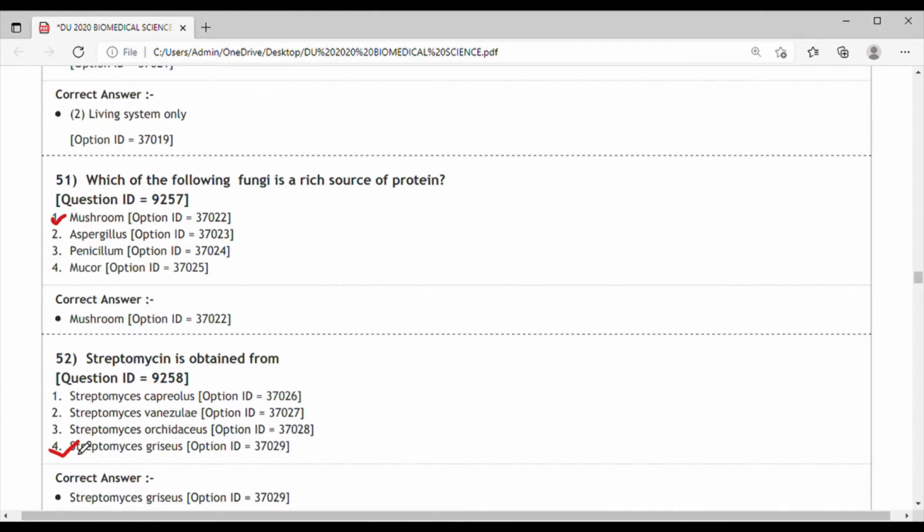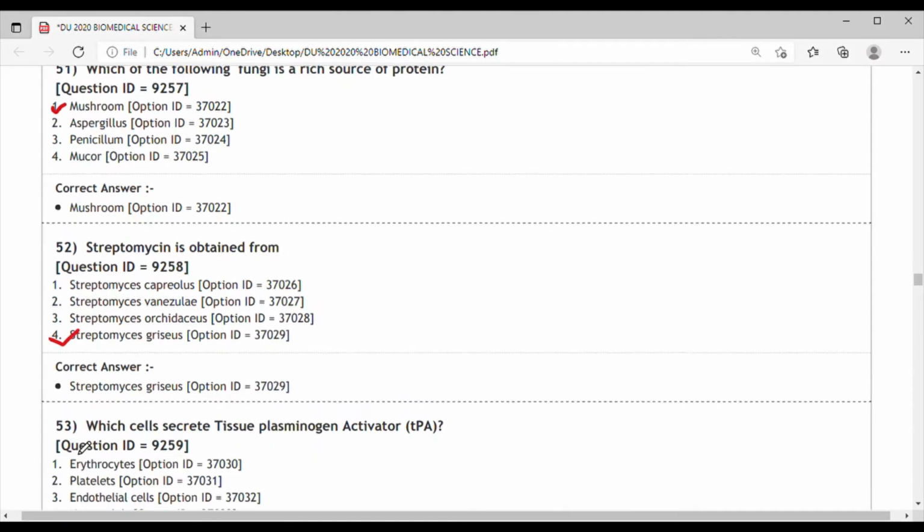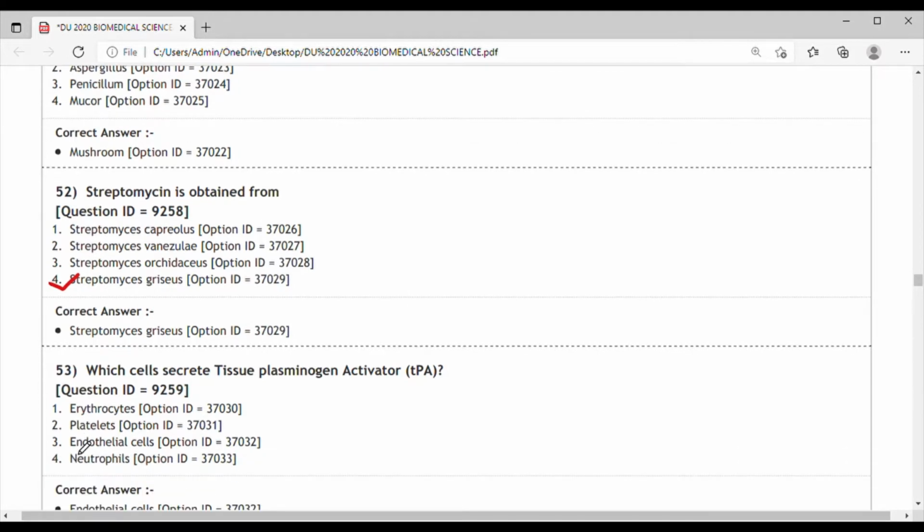this streptomycin is used as a part of the multi-drug treatment for pulmonary TB. Next question 53. Which cell secretes the tissue plasminogen activator? Basically, the endothelial cells release this tissue plasminogen activator.